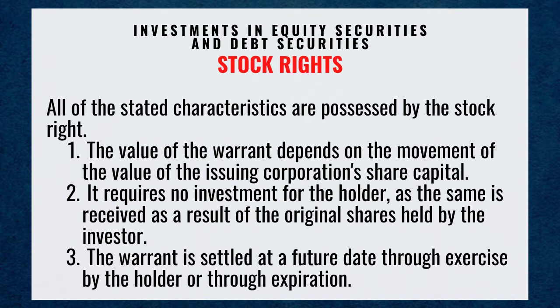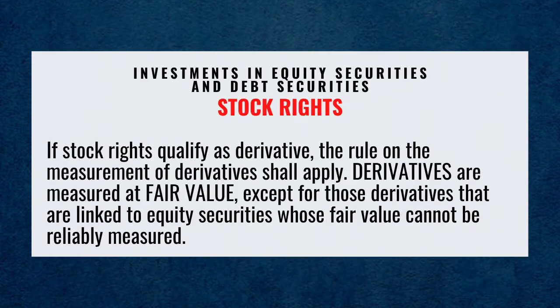The warrant is settled at a future date through exercise by the holder or through expiration. If stock rights qualify as derivative, the rule on the measurement of derivatives shall apply. Derivatives are measured at fair value, except for those derivatives that are linked to equity securities whose fair value cannot be reliably measured.